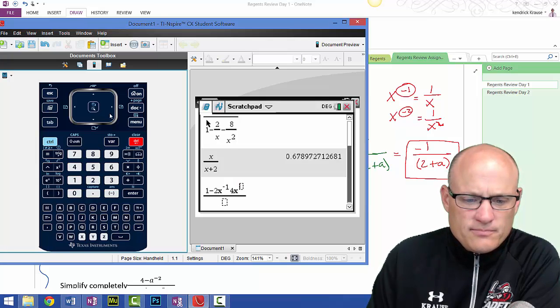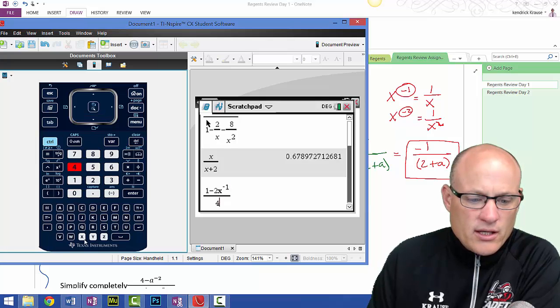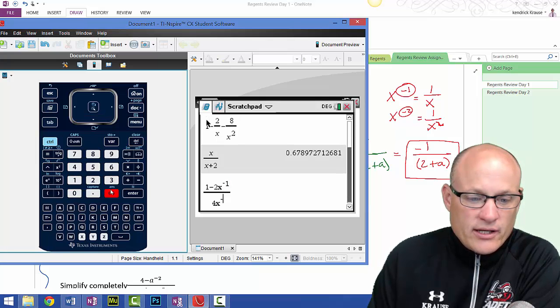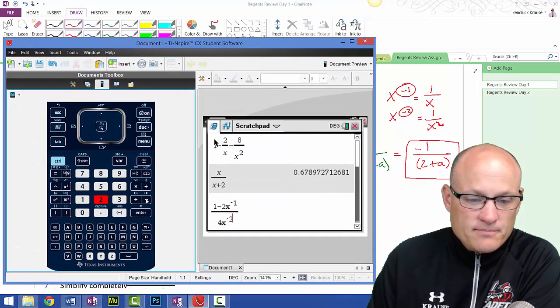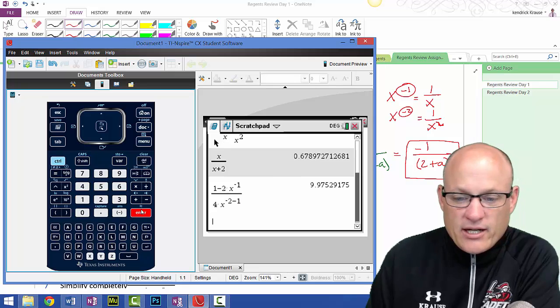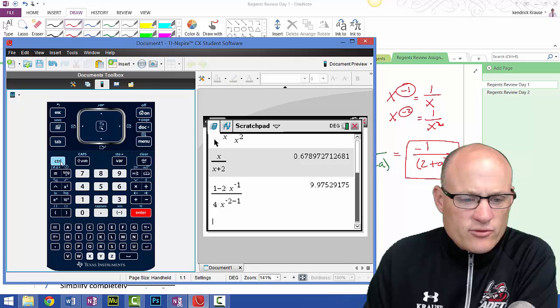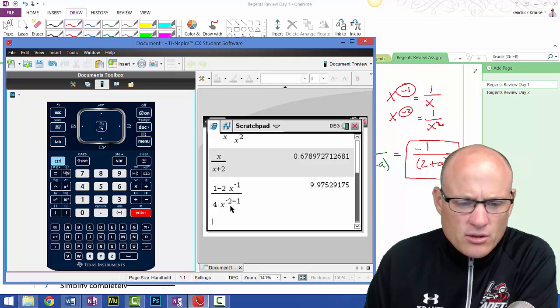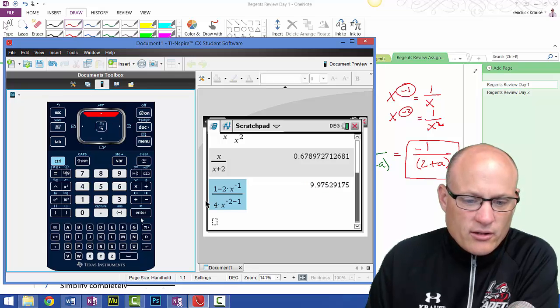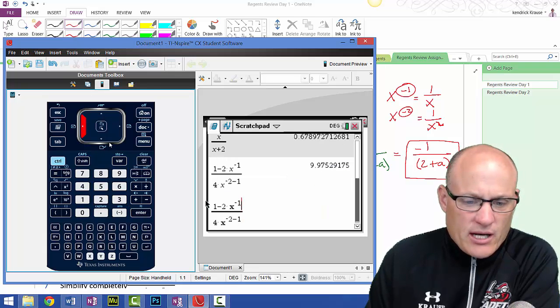Oops. 4x raised to the negative 2. I forgot it was plus 1 or minus 1. Minus 1. And I'll just get some weird number. And I'm going to try my answer. Notice. So we're going to try. No. I was going to say something's wrong here. The way I put the denominator isn't wrong.